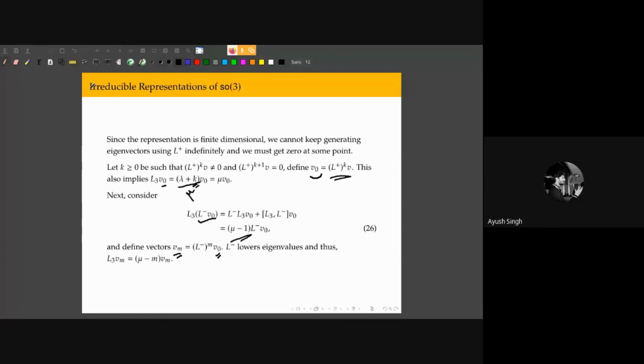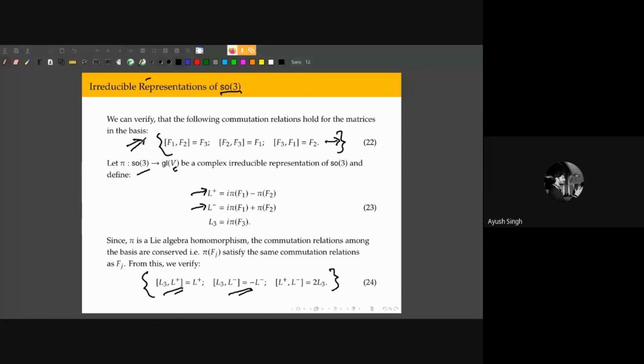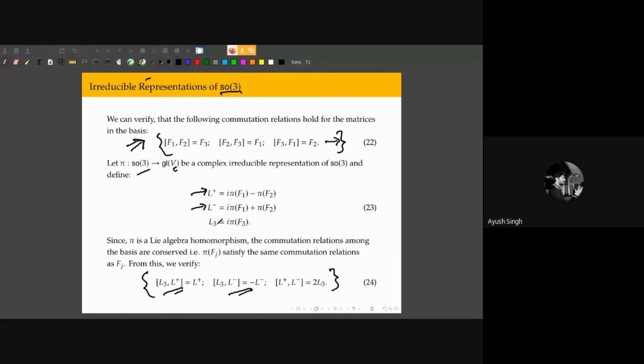And then we use these commutation relations to define a raising operator and a lowering operator that raise and lower the angular momentum along the z component of the system, right? So we can strip all of that out of this computation.